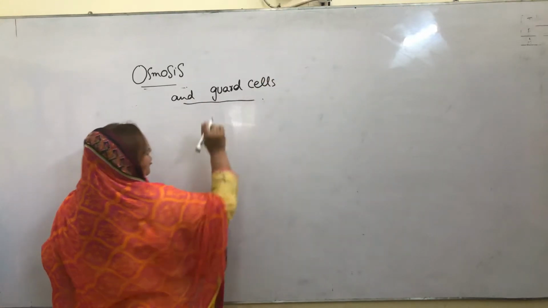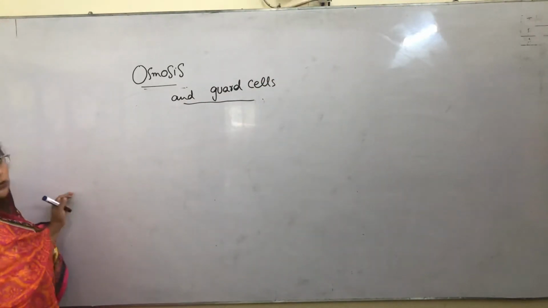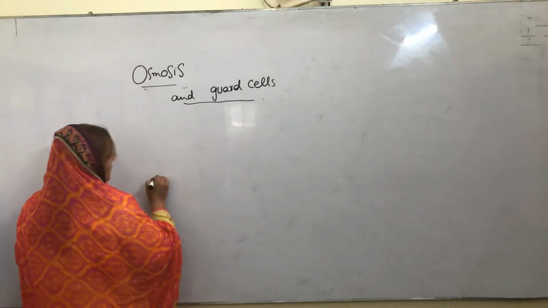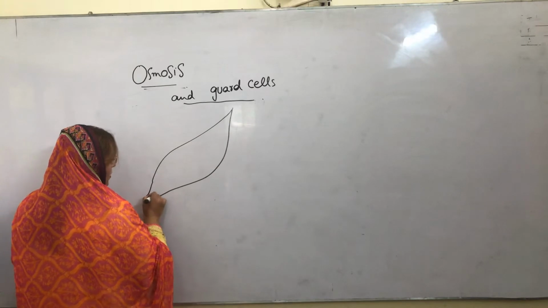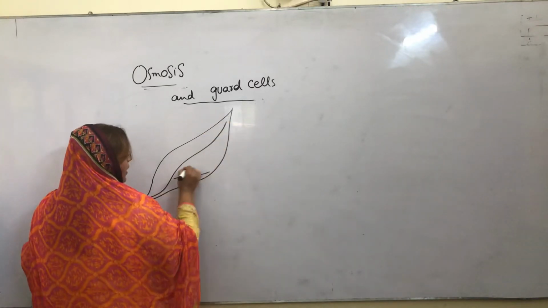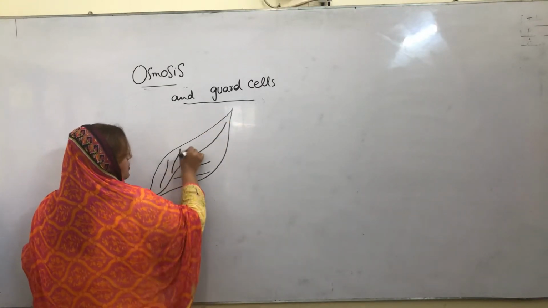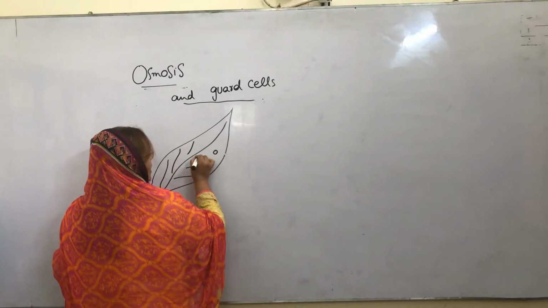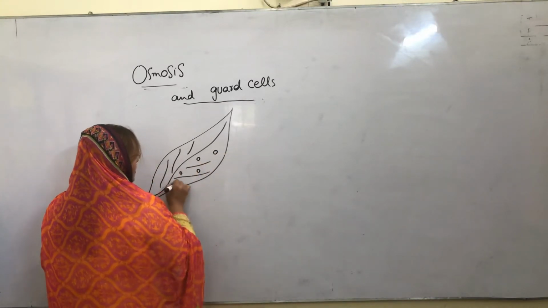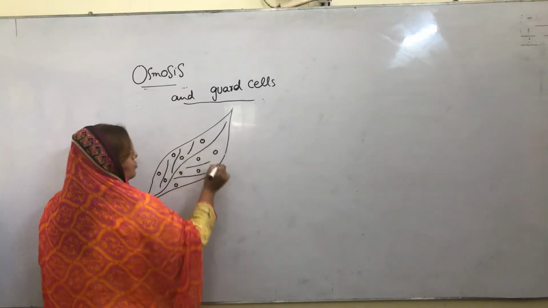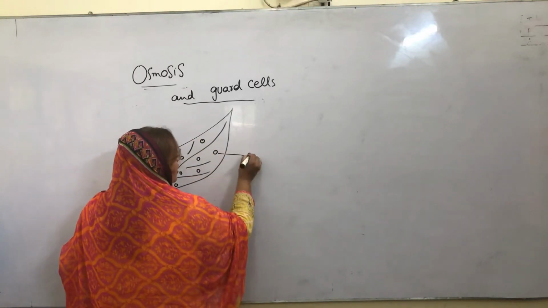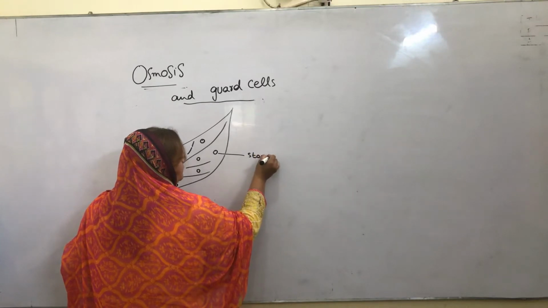And we all know about guard cells and osmosis. All leaves have stomata on their surface. This is a part of the leaf, and they all have stomata. These are small pores on the surface of the leaf, and they help the leaves with gaseous exchange in and out. These are called stomata.